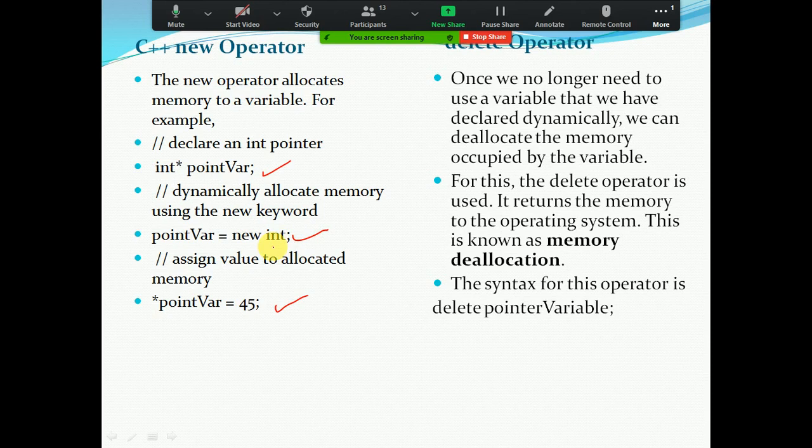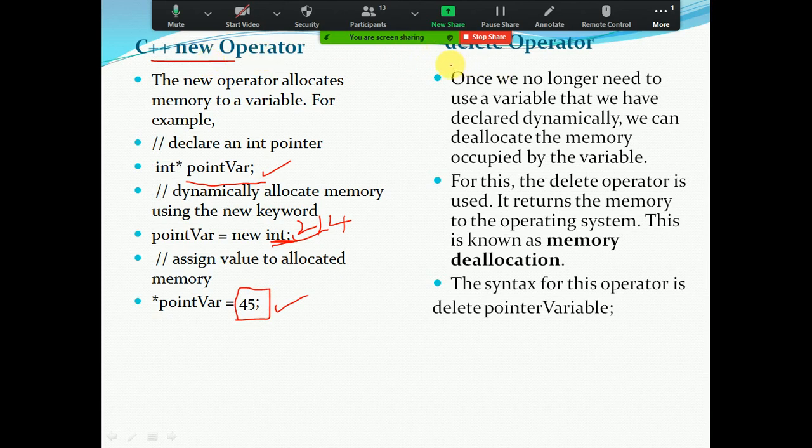That means the integer memory, whether 2 bytes or 4 bytes, whatever we allocate, will be allocated to this pointer variable. And then in this pointer variable, I am storing the value 45. So this is the allocation of memory dynamically with the help of the new keyword. That means new is an operator which is used to allocate memory using a pointer variable. Clear? That is the definition of the new operator.